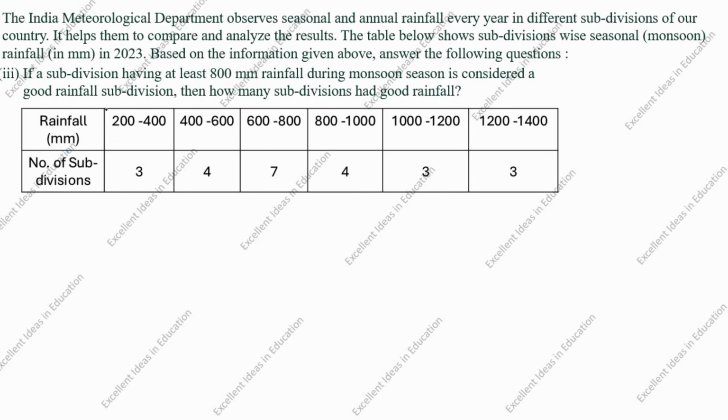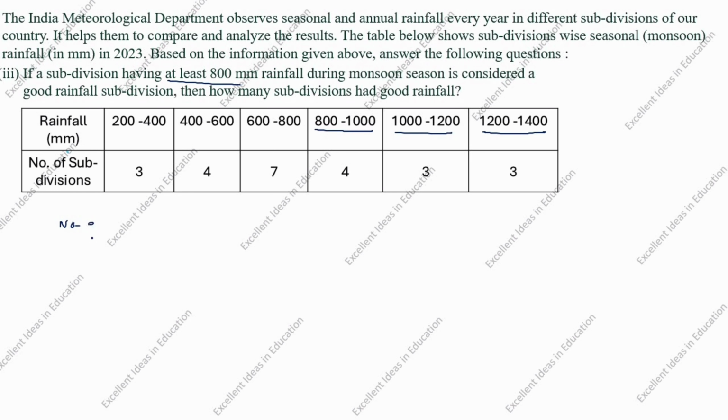Next, third question. If a subdivision having at least 800 mm rainfall during monsoon season is considered a good rainfall subdivision, then how many subdivisions had good rainfall? At least 800 means it should be equal to 800 or more than 800. This and this and this.